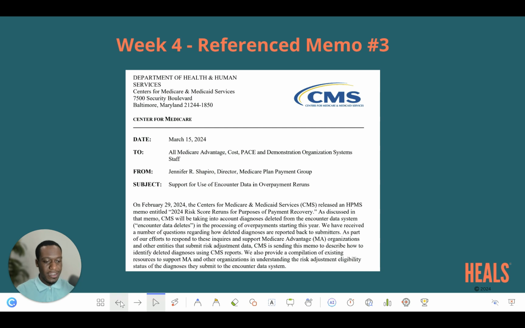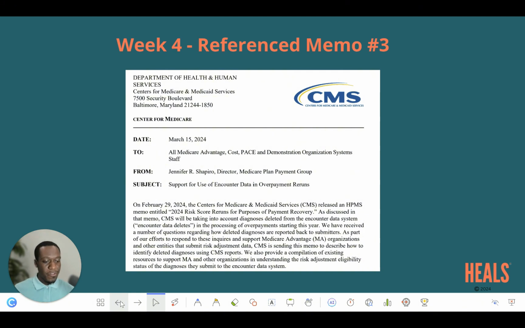And as you can see here, on February 29th, 2024, which is actually the memo we talked about last week, CMS released an HPMS memo that is entitled 2024 Risk Score Reruns for Purpose of Payment Recovery. As discussed in that memo, CMS will be taking into account diagnosis deleted from the encounter data system. Encounter data deletes in the processing of overpayment starting this year. So this year, CMS started running overpayment runs that included encounter data.